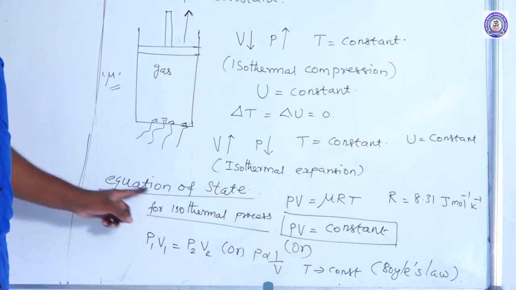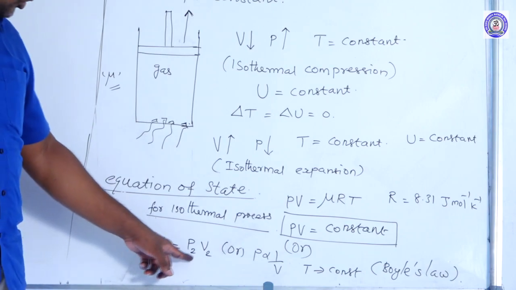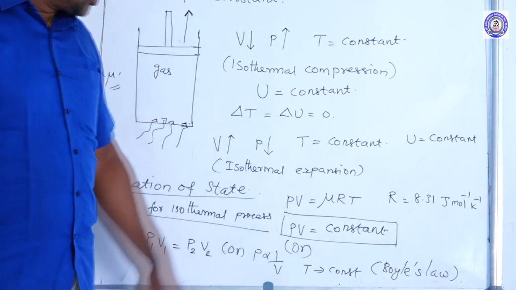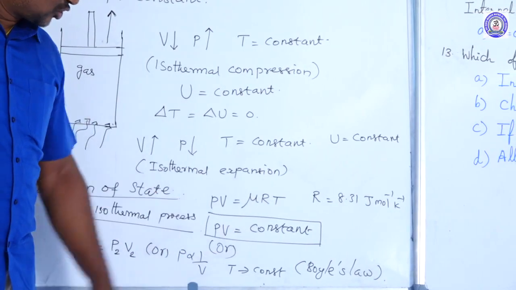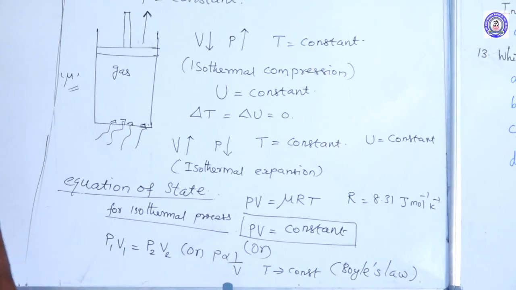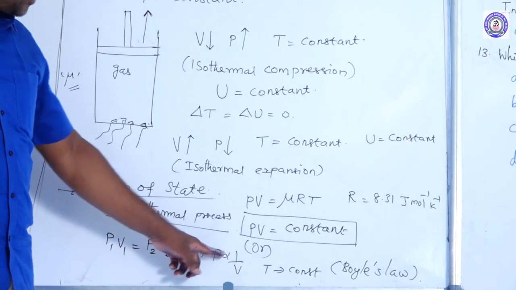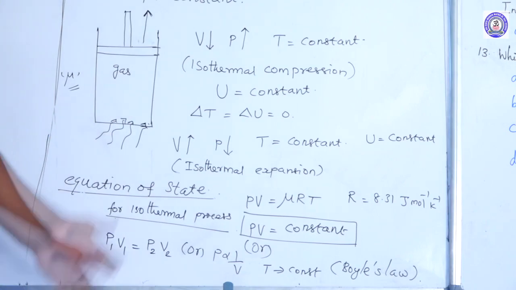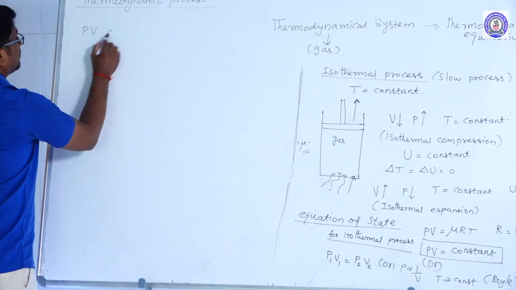In an isothermal process, the equation of state is PV = constant, or P1V1 = P2V2, or P is inversely proportional to V. This condition is only applicable when the temperature of the system remains constant. According to Boyle's law, at a constant temperature, the pressure of the gas is inversely proportional to volume. So an isothermal process obeys Boyle's law, and the equation of state is PV = constant.